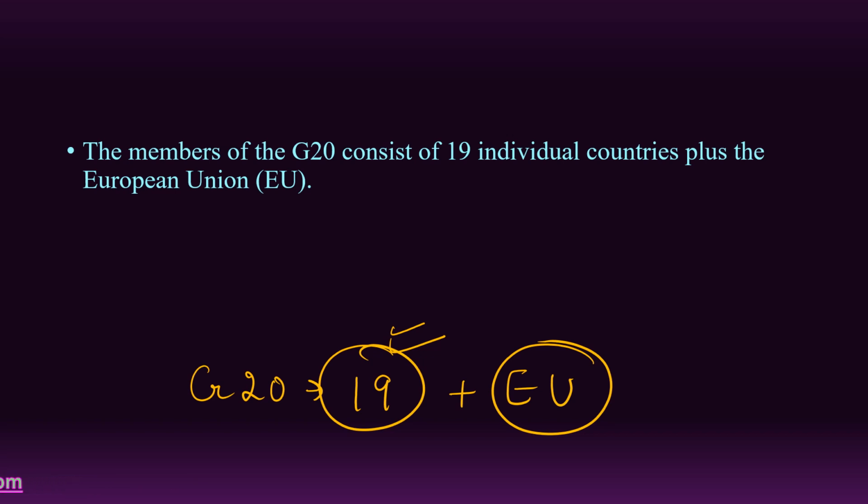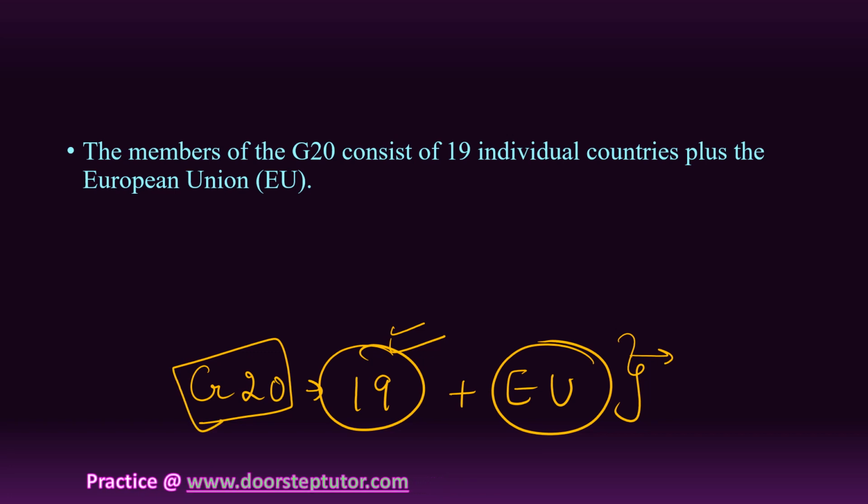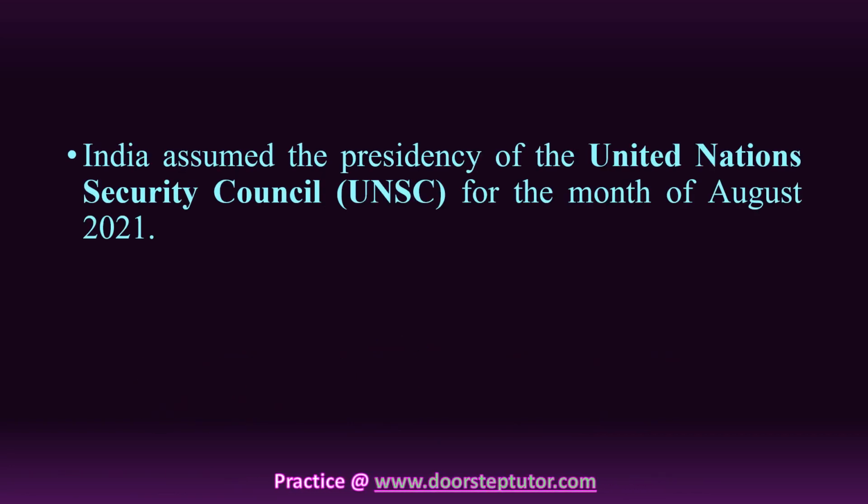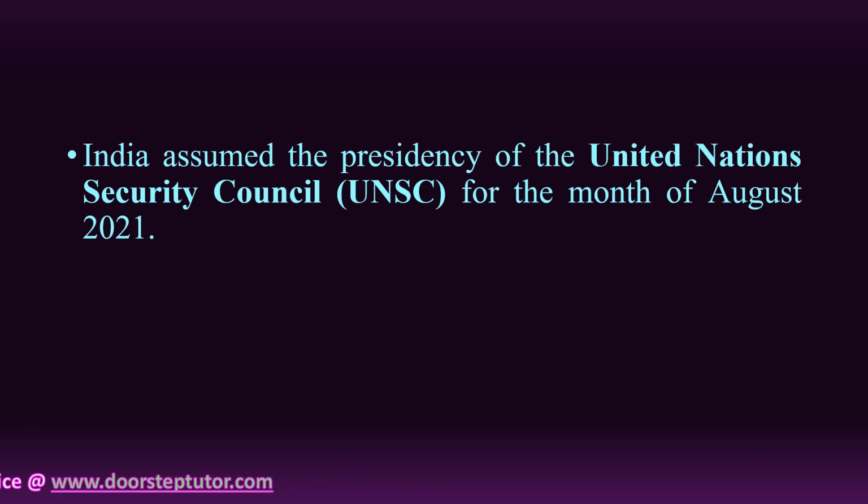The European Union is represented by the European Commission and the European Central Bank. India has been a member of the G20 since its inception in 1999.